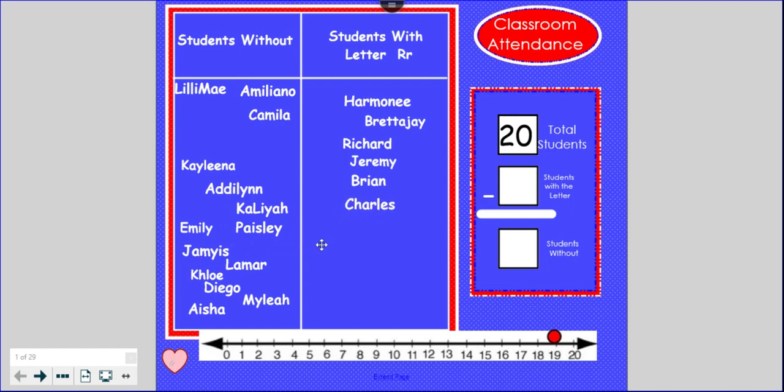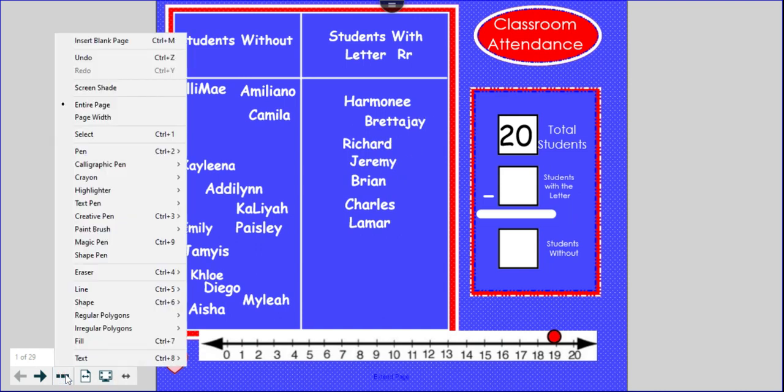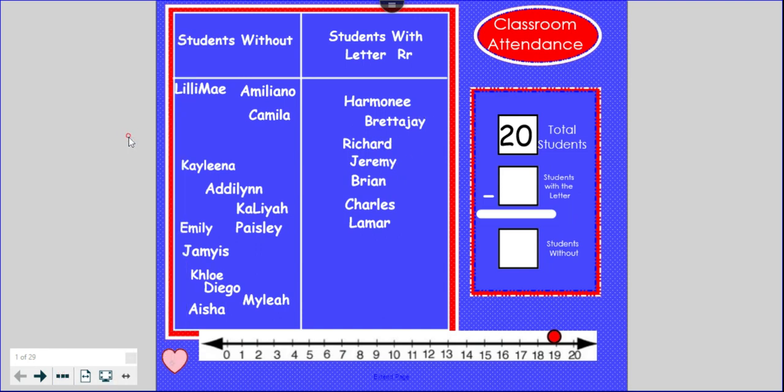Charlie has a lowercase r. Lamar has a lowercase r. Let's make sure I didn't forget anyone. All right, let's see how many friends have an R in their name. 1, 2, 3, 4, 5, 6, 7. 7 friends have a letter R.